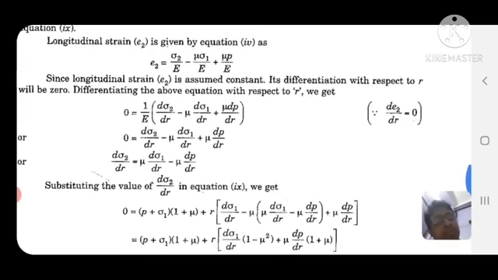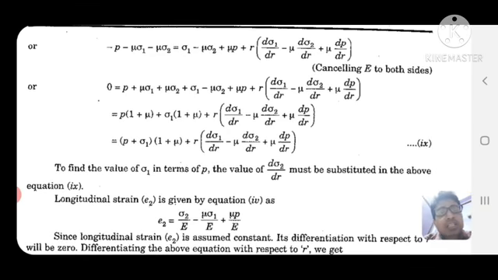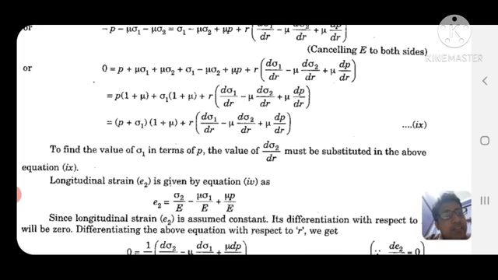Now from this equation, if you calculate minus p minus mu into sigma 2 minus mu into sigma 1, that is equal to sigma 1 minus mu into sigma 2 plus mu into p plus r into d sigma 1 by dr minus mu into d sigma 2 by dr plus mu into dp by dr. So 0 is equal to p plus mu into sigma 1 plus mu into sigma 2 plus sigma 1 minus mu into sigma 2 plus mu into p plus r d sigma 1 by dr minus mu into d sigma 2 by dr plus mu into dp by dr.